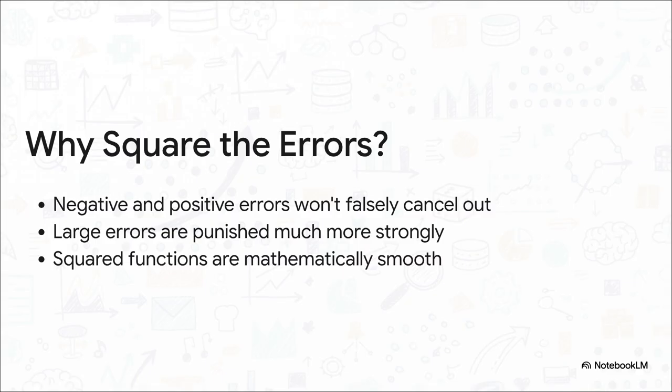Think about it. By squaring the residuals, a negative error and a positive error won't accidentally cancel each other out to 0, which would trick us into thinking the model is perfect when it's not. Plus, an error of 2 just becomes 4, but a massive error of 10, that blows up into a penalty of 100. And crucially, squared functions create these beautiful, smooth mathematical curves, which is absolutely vital for the very next step.